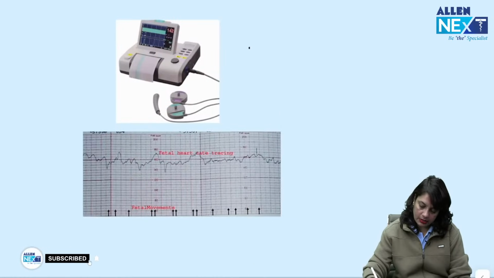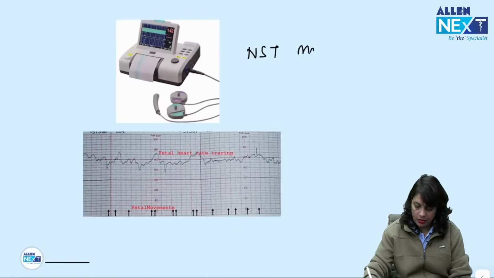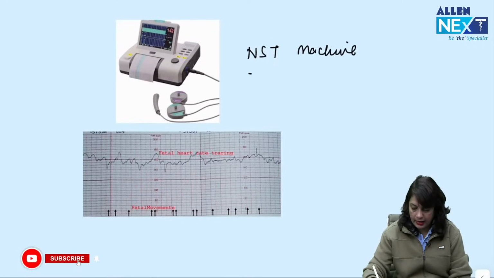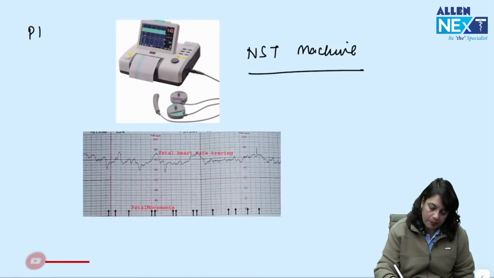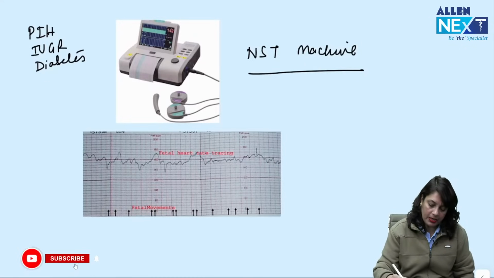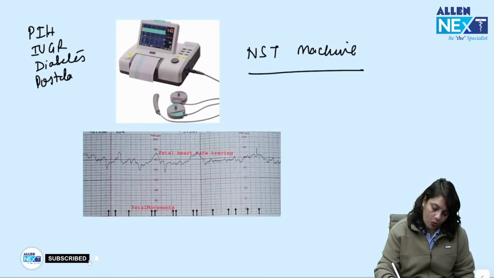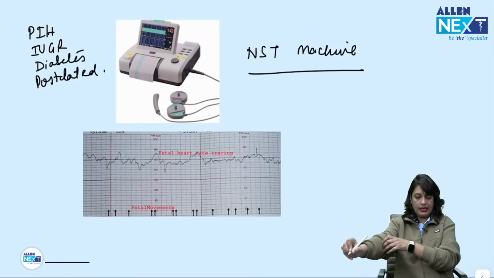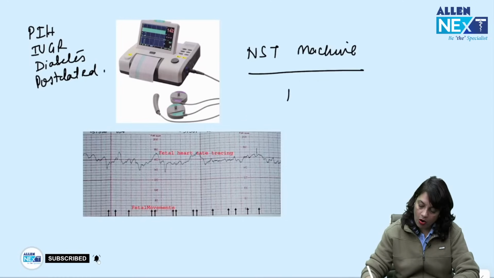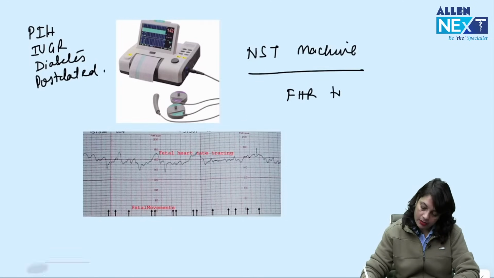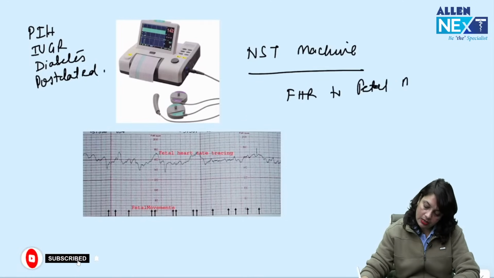What is this machine? This is NST machine. What do you understand by NST? NST is done in high risk pregnancies like preeclampsia, like IUGR, like diabetes in pregnancy, like post-dated pregnancy, etc. And this is relationship of fetal heart rate to fetal movement.